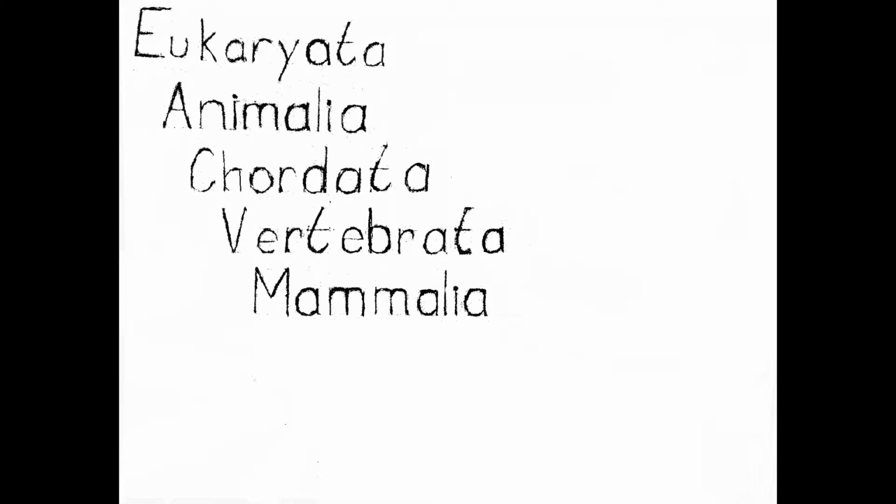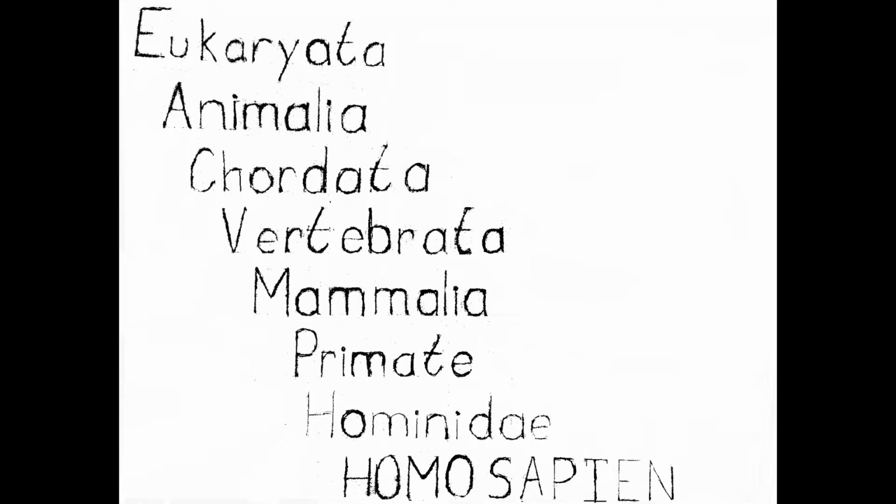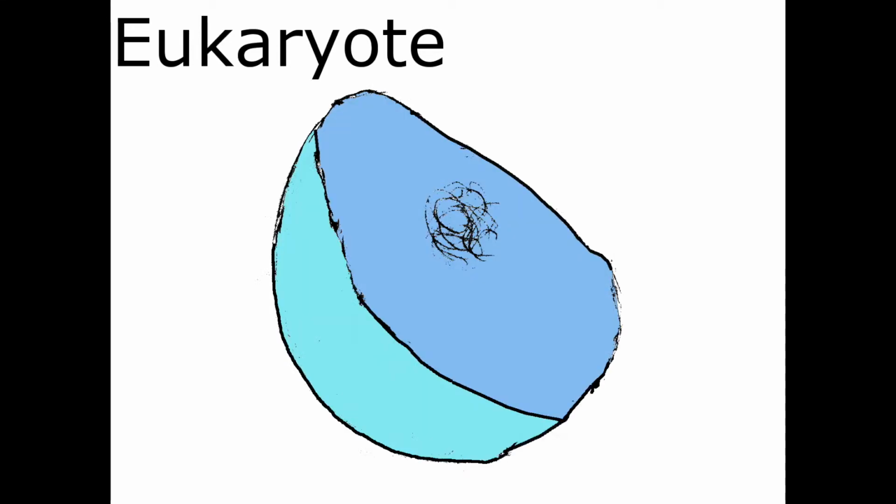Eukaryota, Animalia, Chordata, Vertebrata, Mammalia, Primate, Hominidae, Homo sapiens, or humans. Unlike their predecessors, eukaryotes have a flexible cell membrane, losing the protective wall of their bacterial and archaean ancestors.